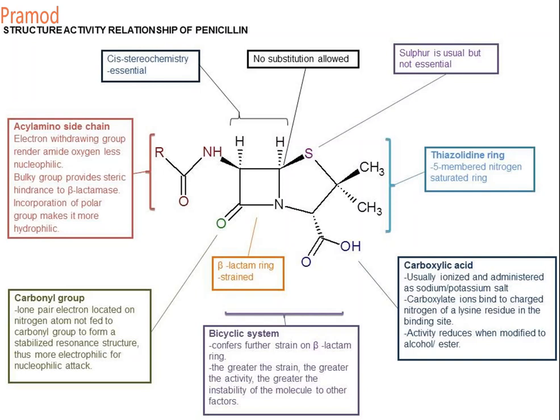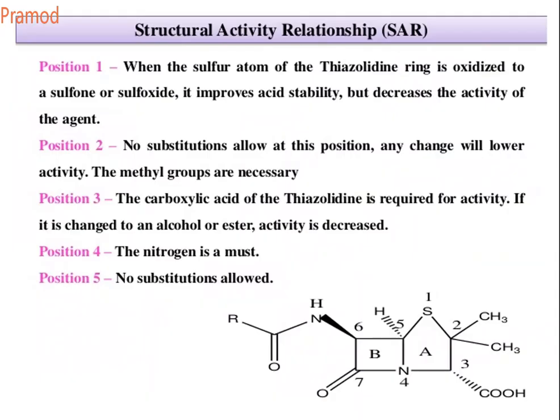Now, how does the degradation occur? Penicillinase is also an enzyme which has a nucleophilic OH group, which attacks the carbonyl carbon of the beta-lactam, and ring opening occurs. It leads to formation of penicilloic acid, which further undergoes decarboxylation to give penilloic acid. So this is how the enzymatic degradation of the penicillin beta-lactam ring occurs.